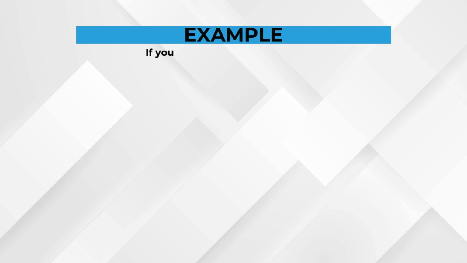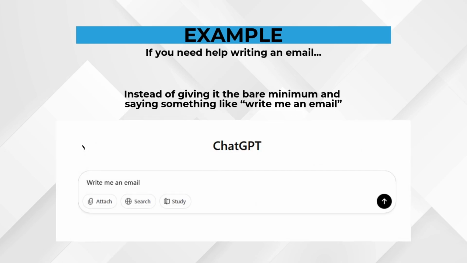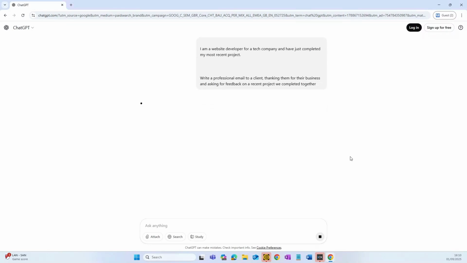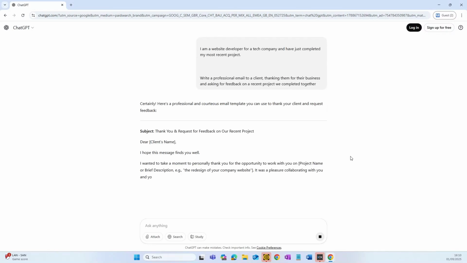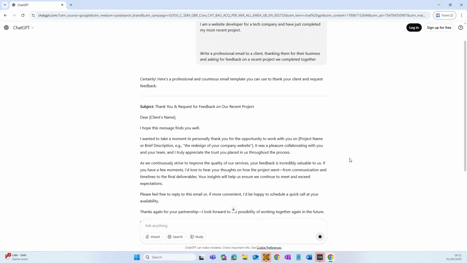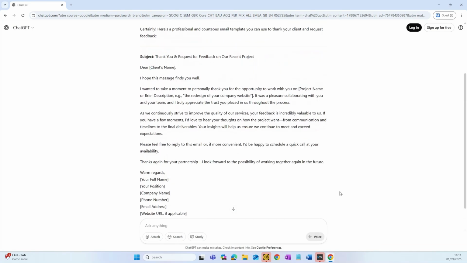If you need help writing an email, instead of giving it the bare minimum and saying something like, "Write me an email," you should explain your situation, a little bit about yourself, and what exactly you want ChatGPT to provide. Let's say you're a website developer emailing a client. You could say, write a professional email to a client, thanking them for their business and asking for feedback on a recent project we completed together. This gives ChatGPT the context it needs to deliver a more relevant and focused result.